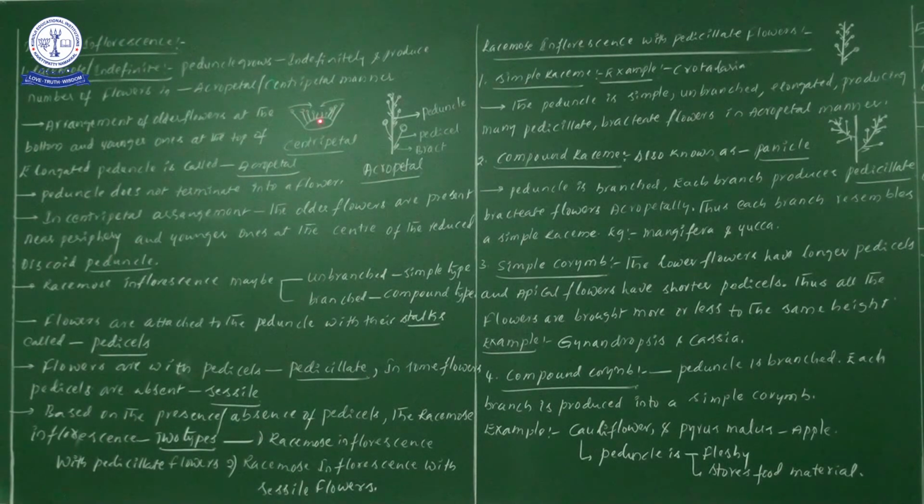Here, why, sir, have you drawn this kind of structure for centripetal? One small explanation: a reduced discoid peduncle is present. In the acropetal manner, the peduncle is a stalk-like linear shape, but in this peduncle type, in a centripetal arrangement, a reduced discoid peduncle is present.